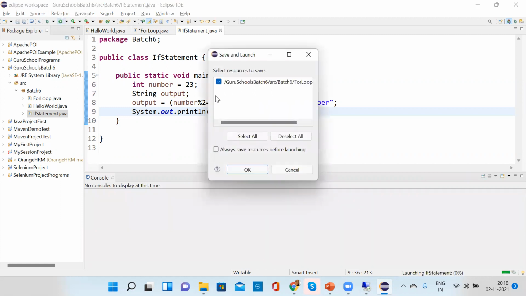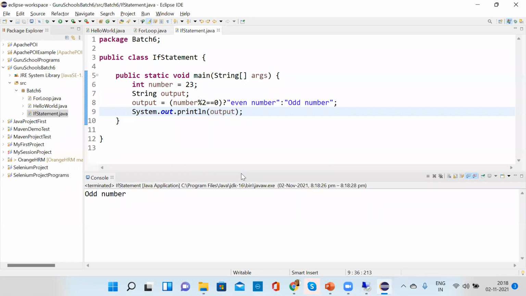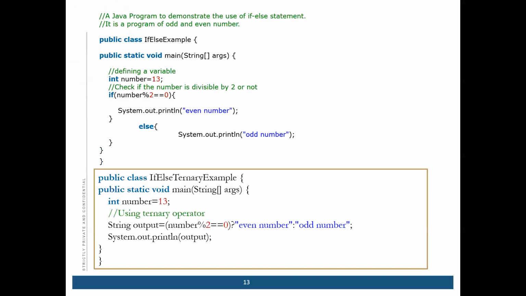A bracket is missing, Chavi. It will give an error, I guess. Which bracket? After odd number there should be a bracket. No, there is no bracket. In a single statement we finish it. Okay. Yeah. So this is how we do the if else statement.